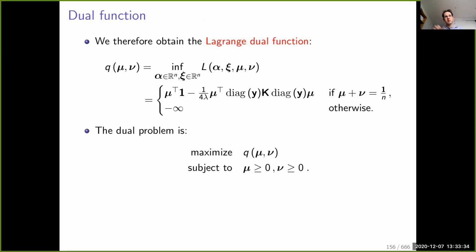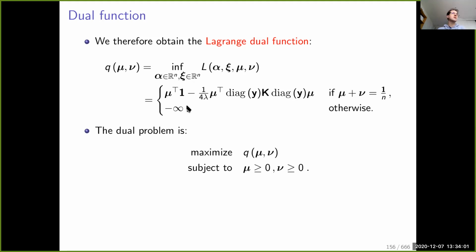If we plug all of this into the definition of the Lagrangian that was in the previous slide, and don't hesitate to take some time at home and write this on a sheet of paper to check that everything is correct. What we have is that Q of mu nu, where mu and nu are two dual variables, the function being obtained by minimizing the Lagrangian with respect to psi and alpha.